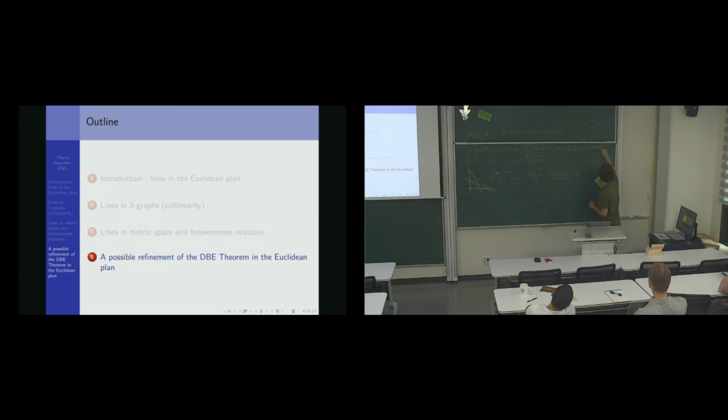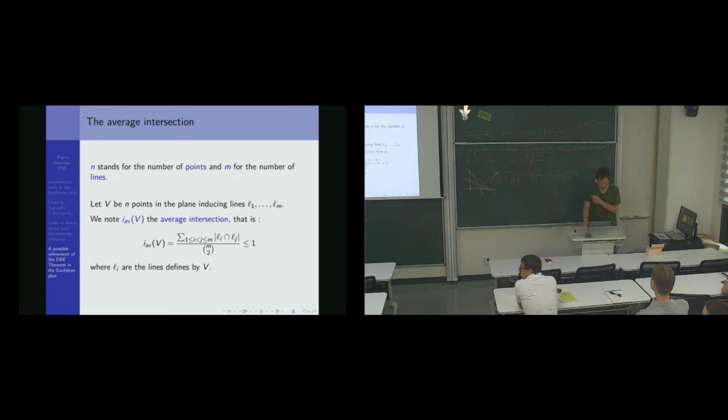It's a nice equation that links the sum of the degrees with the number of points and the number of lines. And it might be true. Maybe we'll know it at the end of the workshop. Who knows?